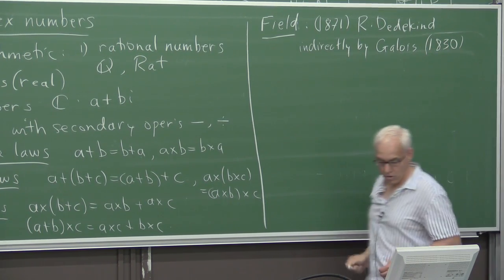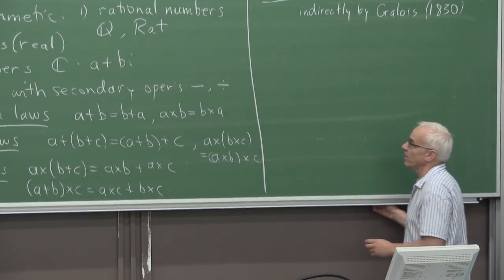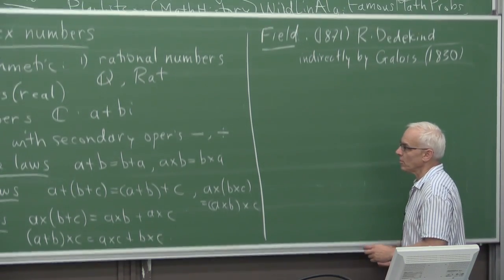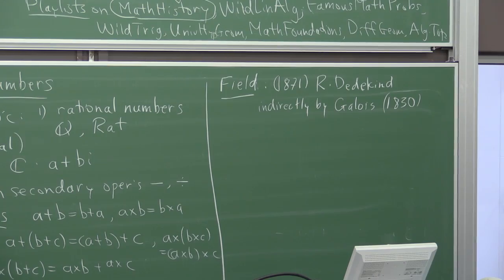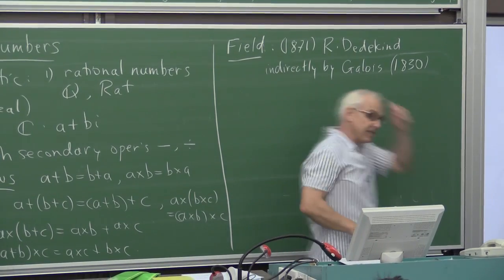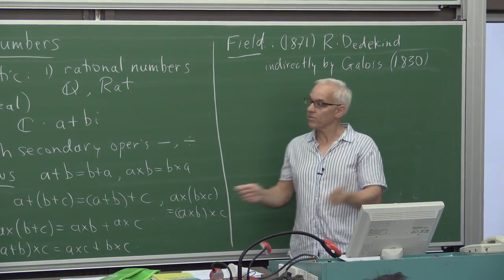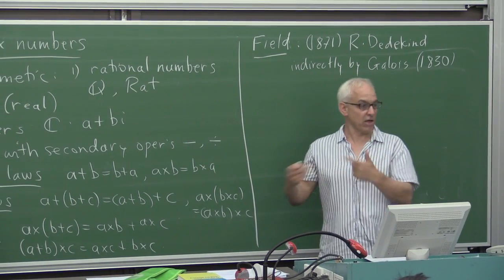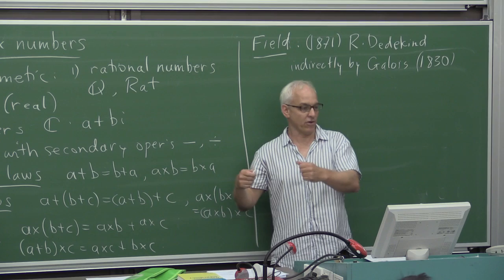We're going to talk more about Galois and his contributions with respect to polynomial equations later on. Okay, so what is a field? Well, a field is a little bit technical, but it's basically an arena for doing arithmetic where you have an addition, you have a multiplication, and you have these three laws satisfied, as well as a few others.